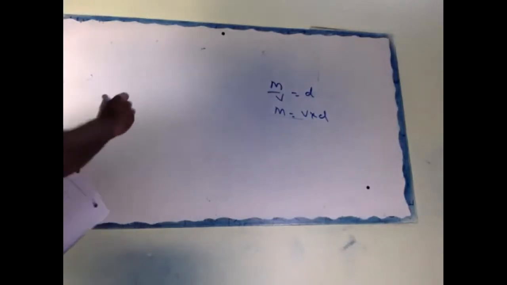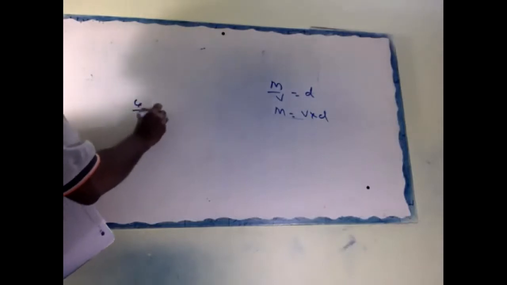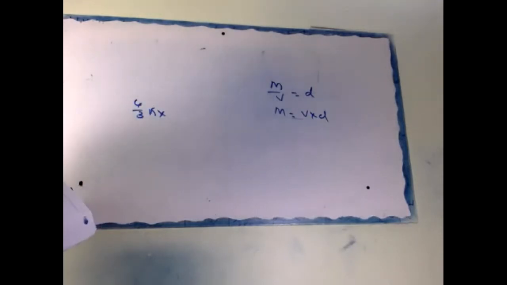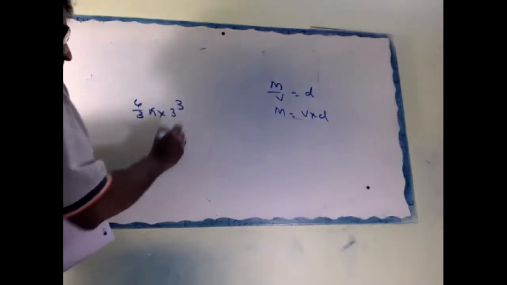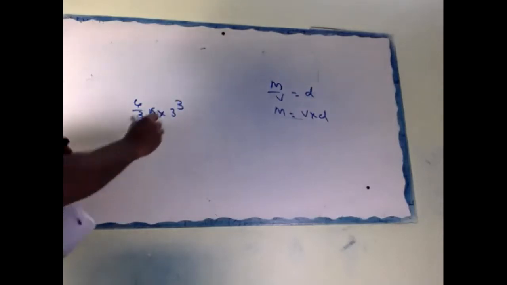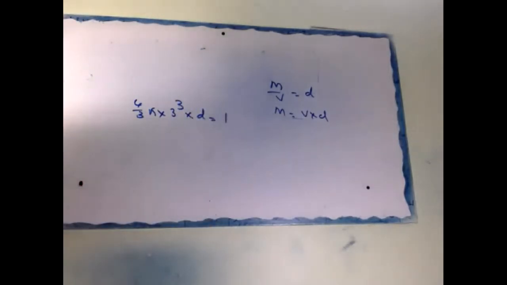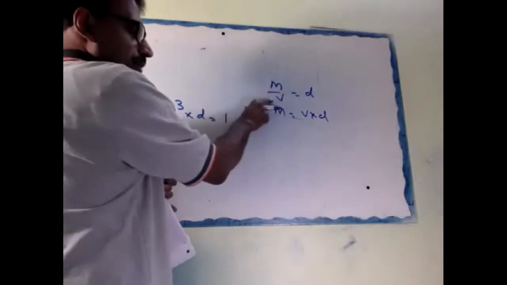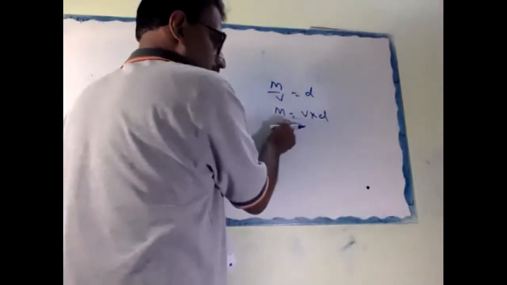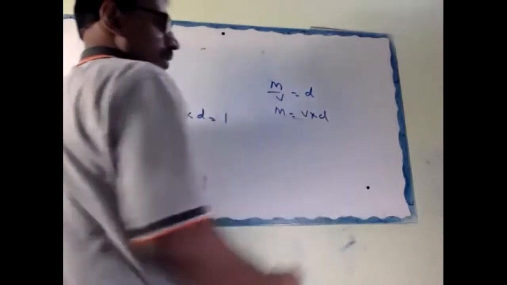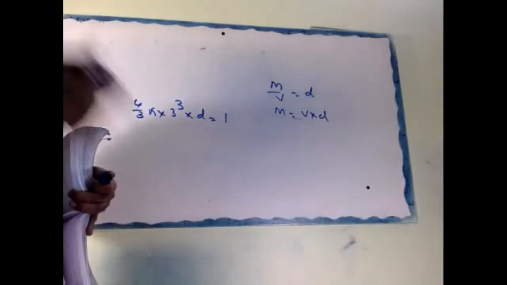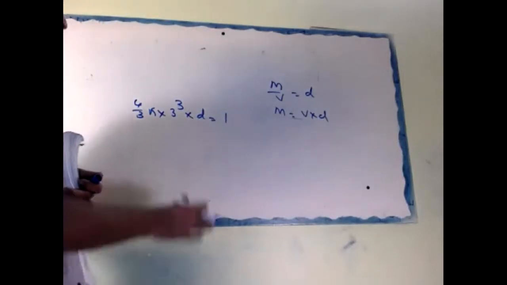Okay, first you find volume, 4/3 pi R cube, radius is 3, into density D equal to 1 kg. Correct or no? Look at here, mass by volume equal to density, mass equal to volume into density. Here same metal, that means same density.